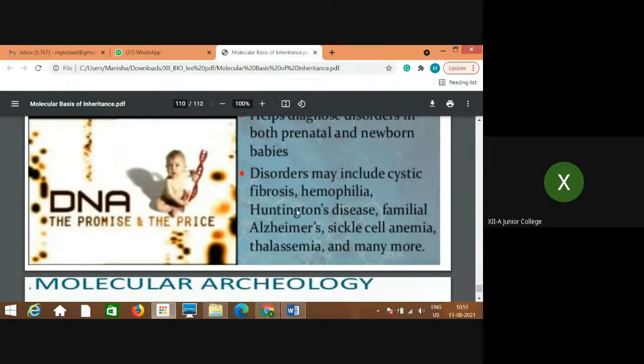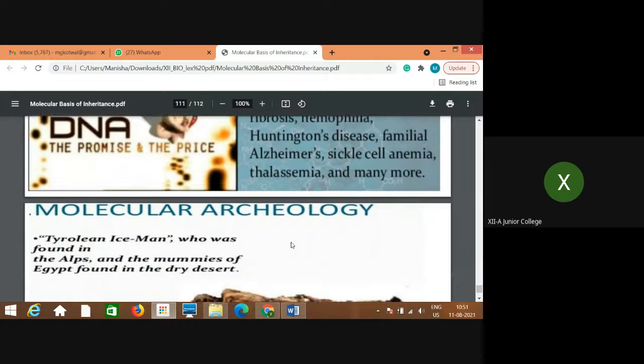And disorders may include cystic fibrosis, hemophilia, Huntington's disease, familial Alzheimer's, sickle cell anemia, thalassemia, and many more. In the last chapter, we have studied all these diseases, isn't it? So that can be detected.